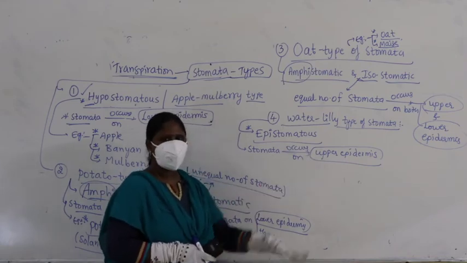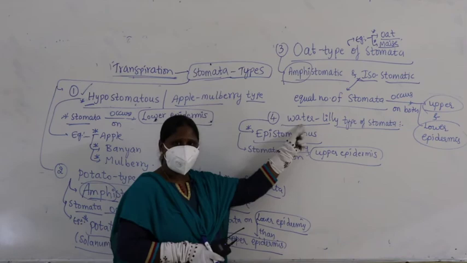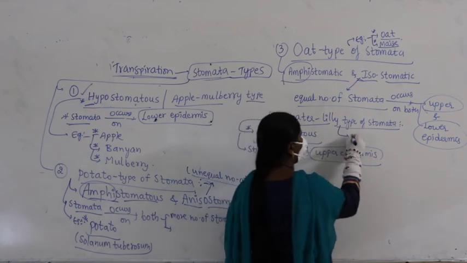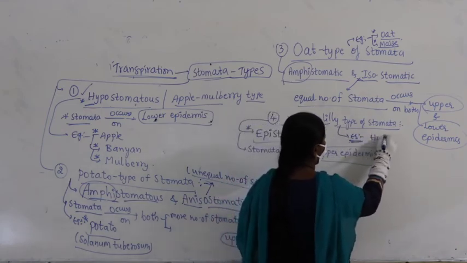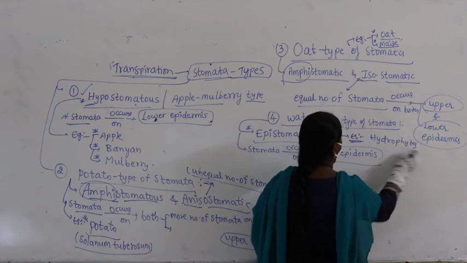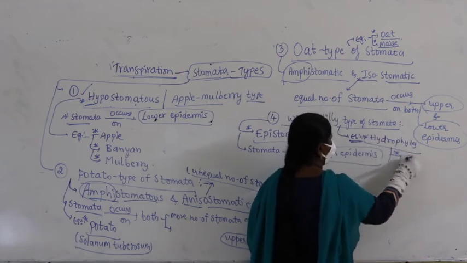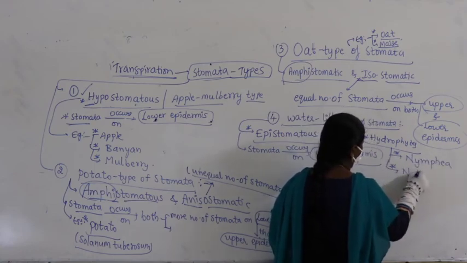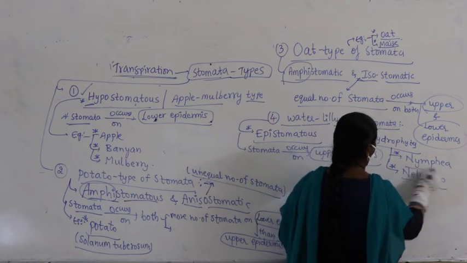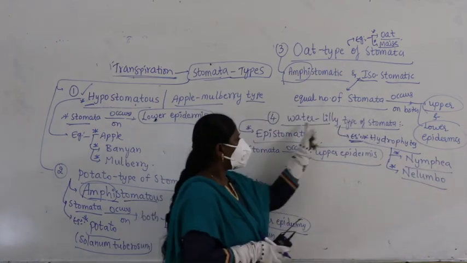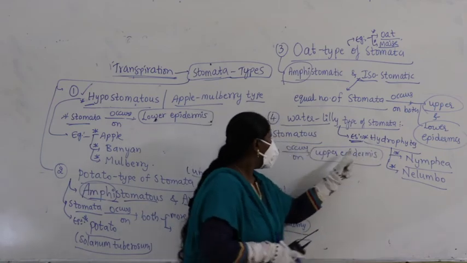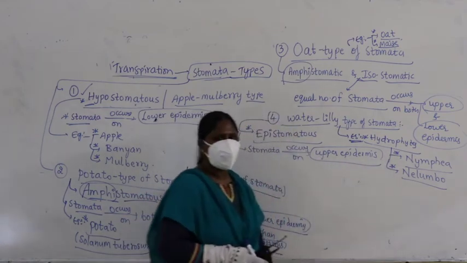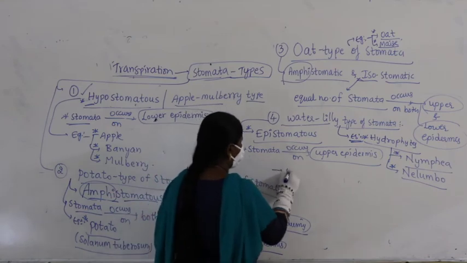Why does stomata occur only on upper epidermis? Because they are hydrophytes. Especially such type of stomata is called water lily type of stomata, because this is found in case of hydrophytes. So for hydrophytes, you can take examples Nymphaea and Nelumbo. Water lily type of stomata you find in hydrophytes, present only on upper epidermis. Examples Nymphaea and Nelumbo.